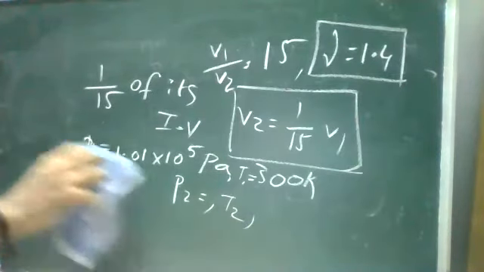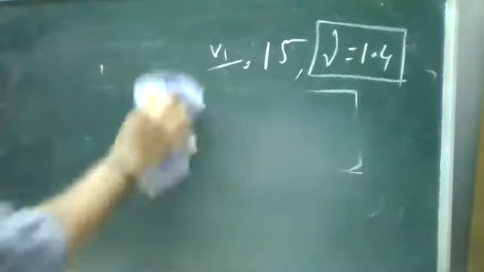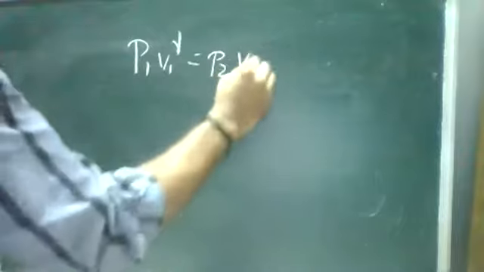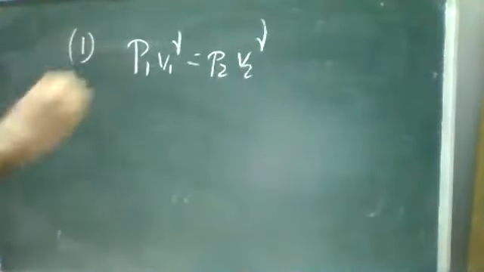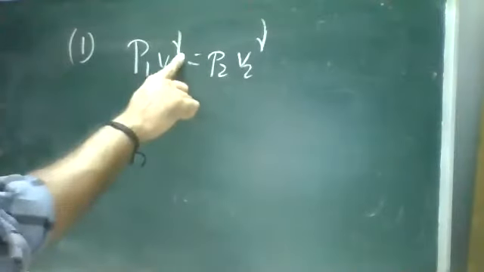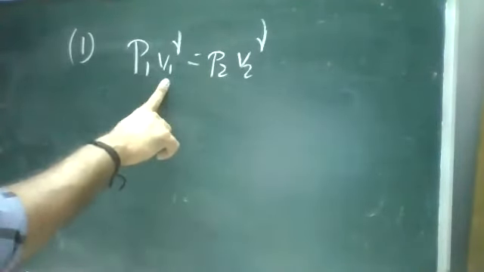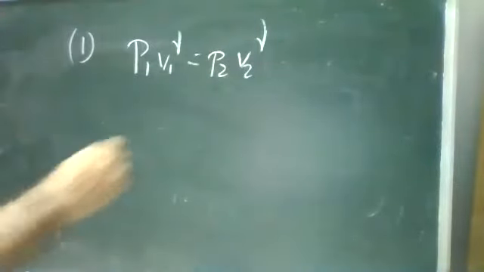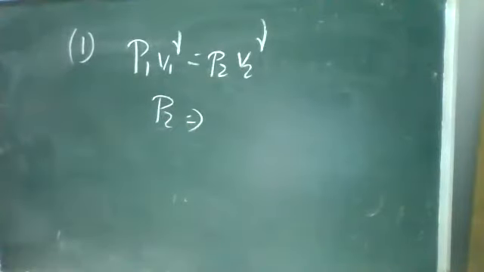First, for the adiabatic process, the relation for pressure and volume is P1 V1 power gamma is equal to P2 V2 power gamma. Remember this is the first relation we need to find the pressure. P1 V1 power gamma is constant, so I can equate it to P2 V2 power gamma, because both are constant. From this relation I need to find P2. You know the value of P1 and you know the value of V1 by V2. So find the relation for P2. Try it.